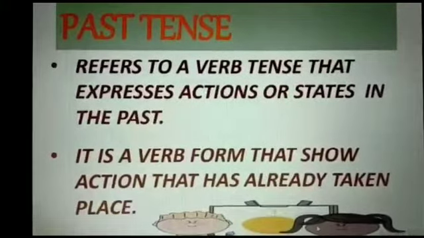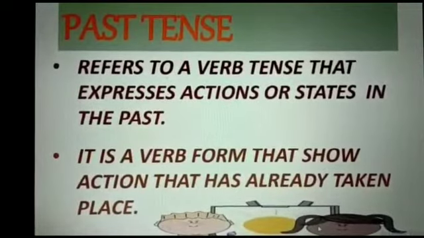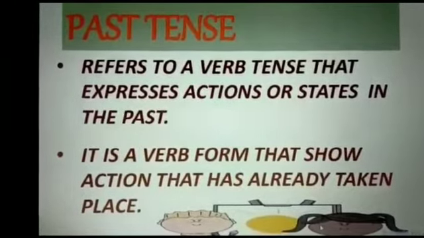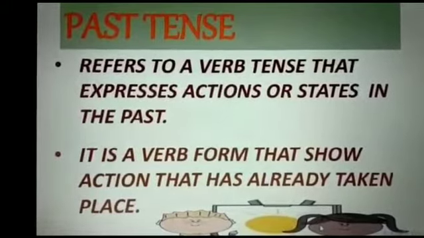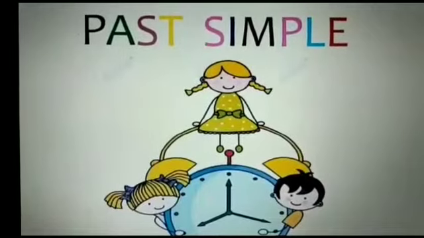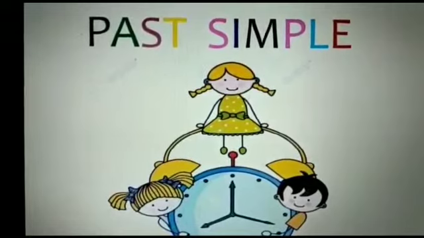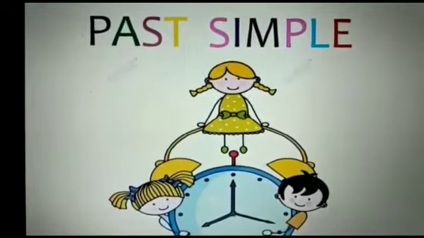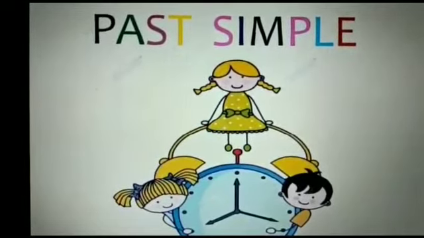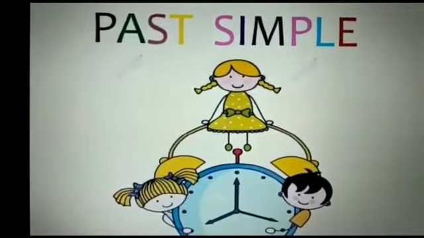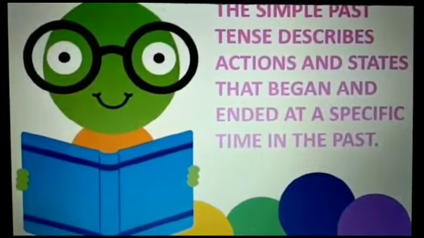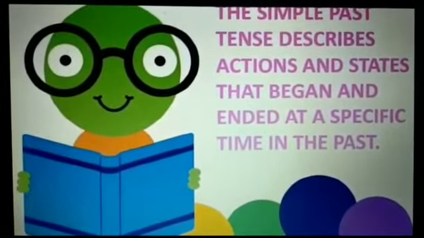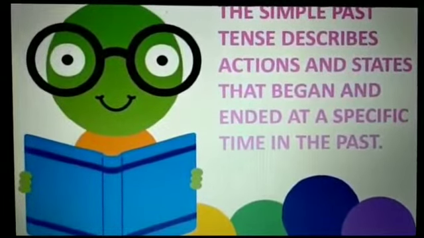So, past tense is referring to a verb tense that expresses action or states in the past. It is a verb form that shows that action has already taken place. As we have discussed the 4 types of present tense, we have another 4 types of the past tense. First one is the simple past. The simple past tense describes actions and states that began and ended at a specific time in the past.